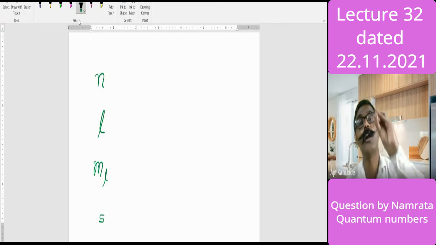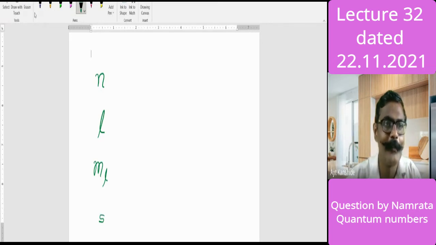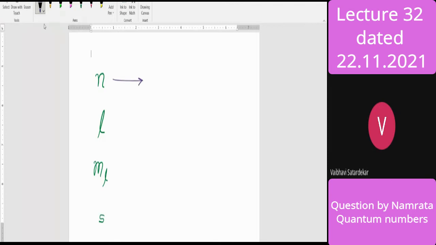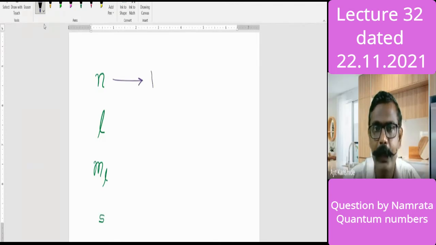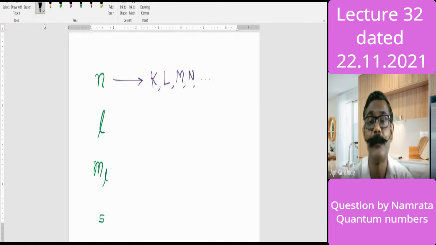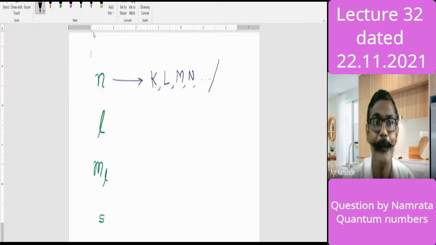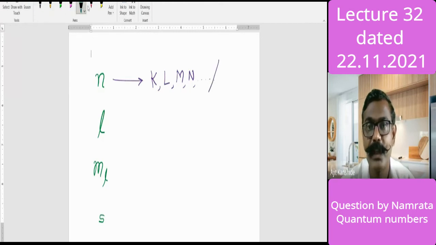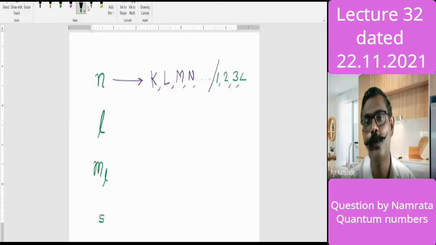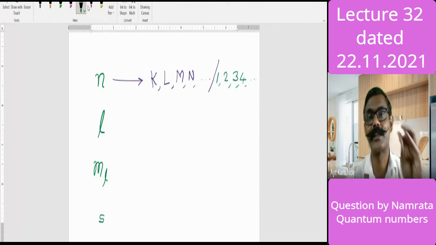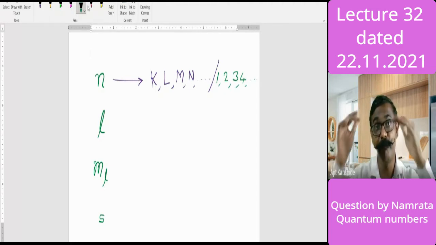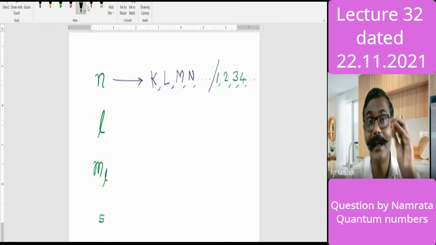Now you might have studied this. What is the first one, n? Principal quantum number. Yes, the principal quantum number, which we represent as capital K, L, M, N, and so on. That is a labeling of the principal quantum number, or we can represent it by numbers: 1, 2, 3, 4, and so on. It is a main parameter, and it decides the orbit.